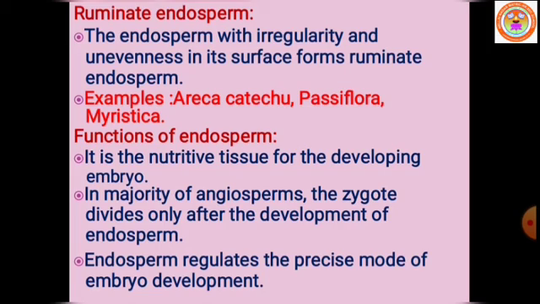Next, functions of endosperm. As we know, endosperm is the nutritive tissue for the developing embryo. In most angiosperms, the zygote divides only after the development of endosperm. Endosperm regulates the precise mode of embryo development.